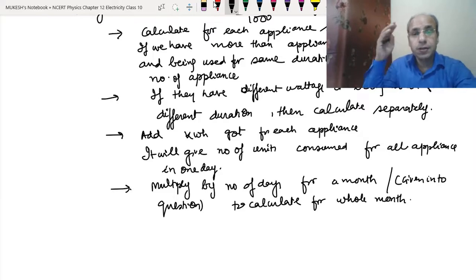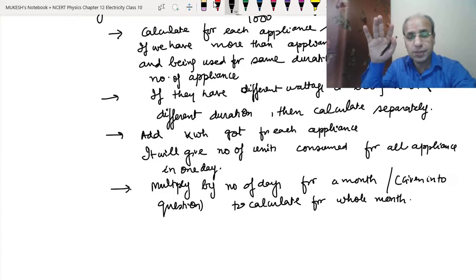And remember, if the number of days is given, then there is no issue. If the month is given, then we have to see how many days there are in that particular month. I think you must know very well how to calculate that. Now comes February. If it is a leap year, then you just calculate it by 29. And if it is not a leap year, then you calculate by 28 days.